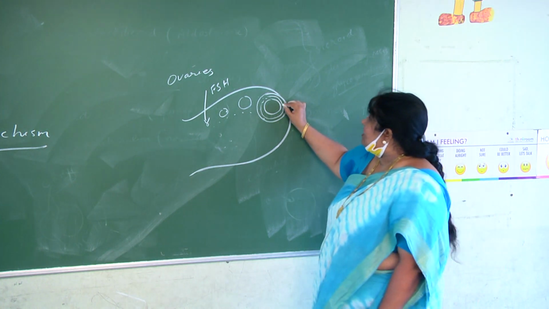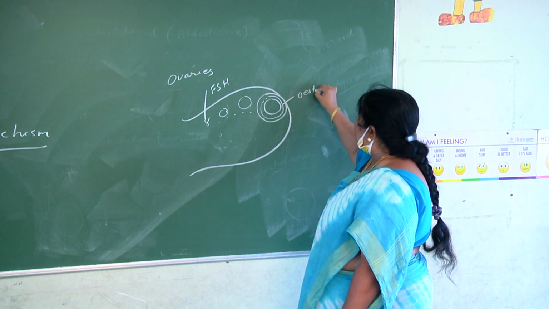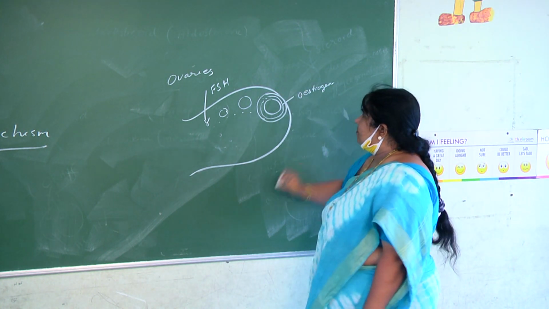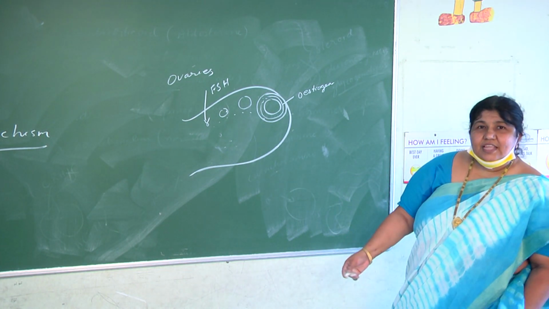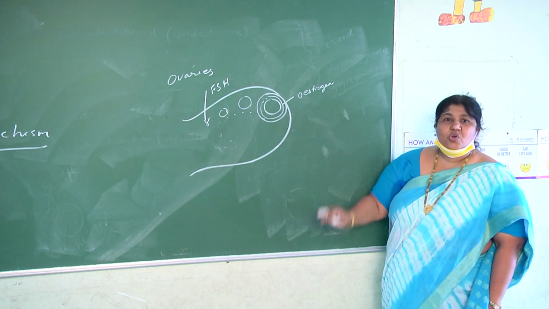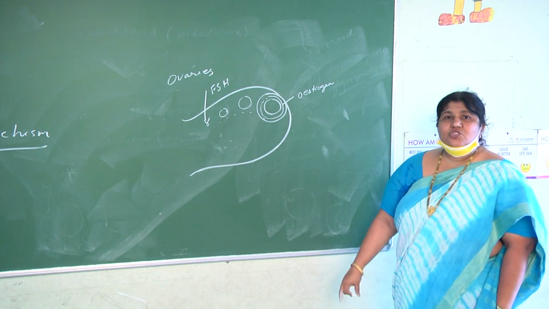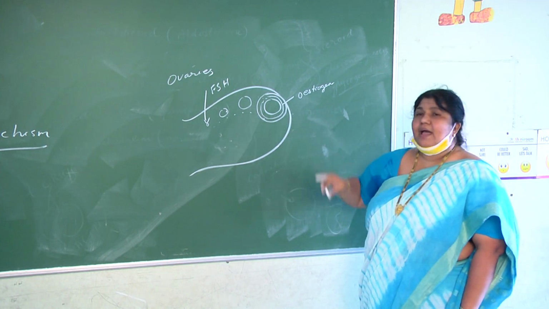And theca interna will secrete estrogen, a female hormone. So generally we say ovaries secrete estrogen. Which part of the ovary? Theca interna.